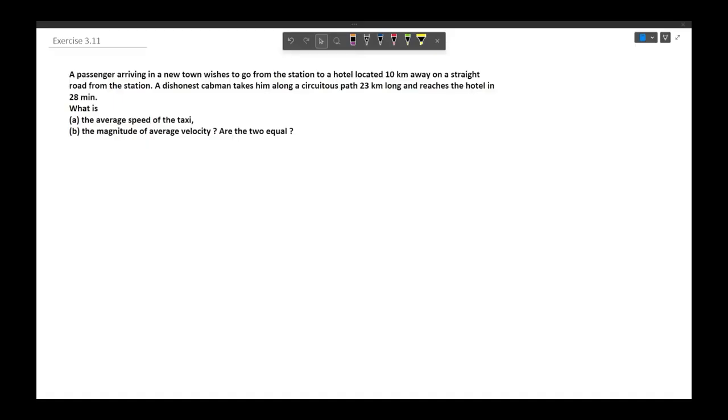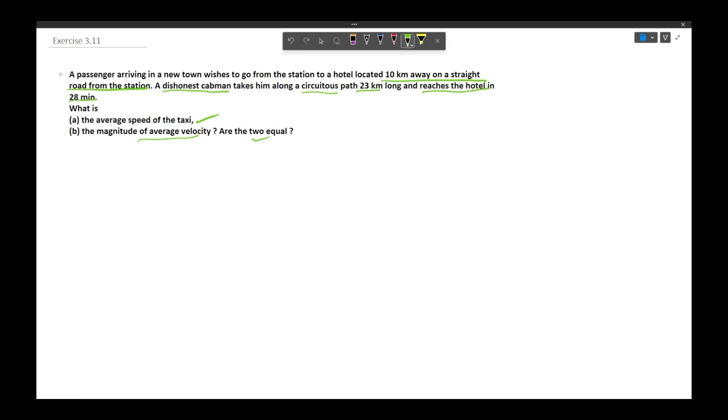The question says that a passenger arriving in a new town wishes to go from the station to a hotel located 10 kilometers away on a straight road from the station. A dishonest cabman takes him along a circuitous path 23 kilometers long and reaches the hotel in 28 minutes. So what is the average speed of the taxi and the magnitude of average velocity? Are those two equal?